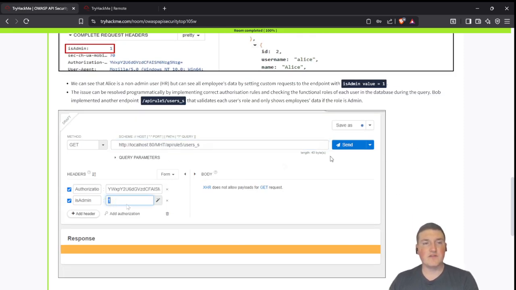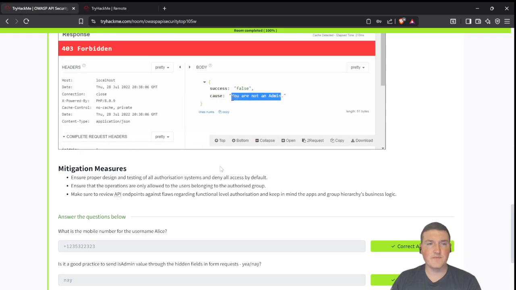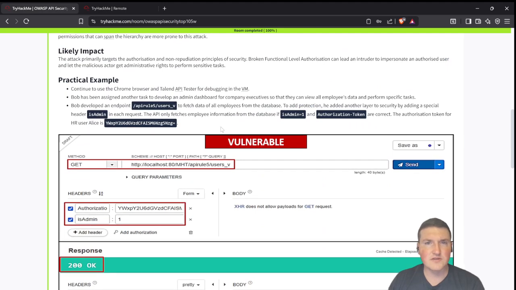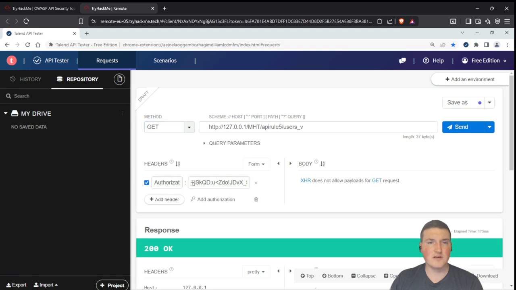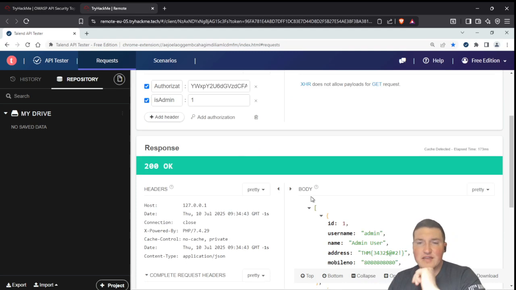So you can see what we're going to do is we're going to go here. Let's see, what authorization header do we need here? They give it to us somewhere. There it is. All right. So who do we need to be? Okay, so we'll use this authorization token, and then we'll say is admin 1. So authorization token, we'll change this to Alice's. Then we need to add a header, is admin, and the answer is 1, right?